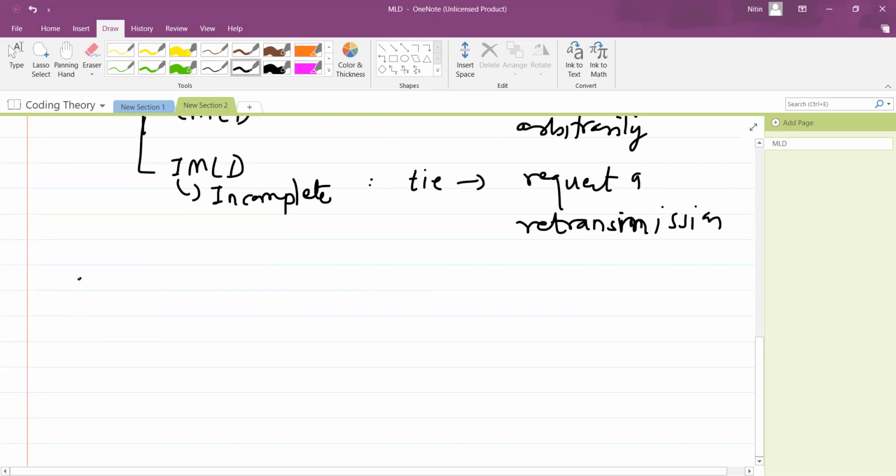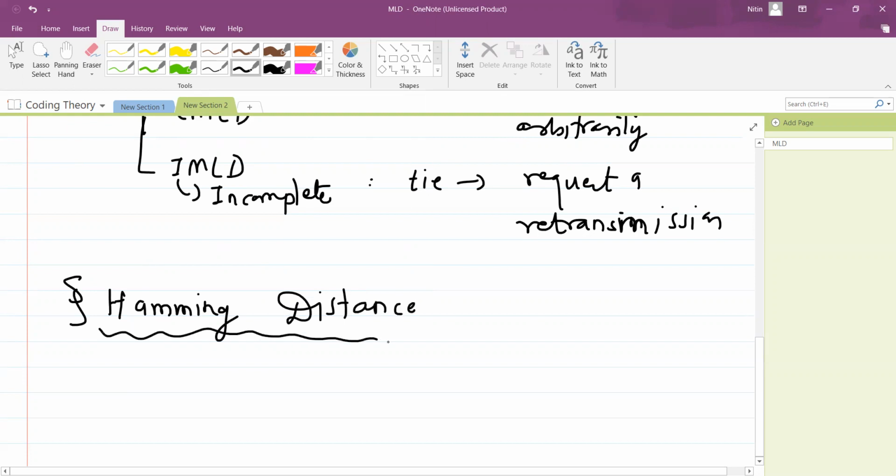Now we are going to learn an important concept which is called the Hamming distance. It's very easy and very important. Hamming is the name of a scientist.